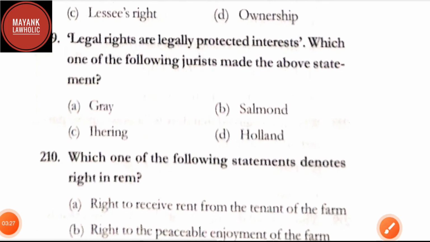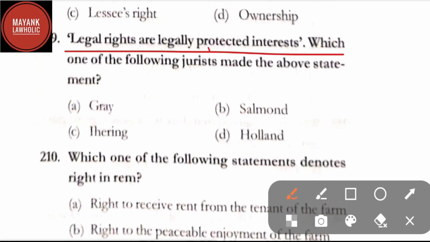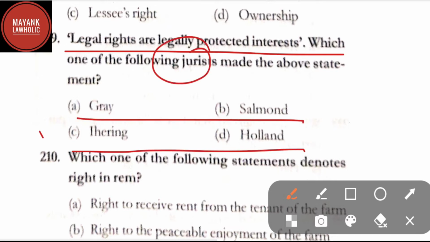Question number 209. Legal rights are legally protected interests. Which one of the following jurists made the above statement? Option A, Gray, option B, Salmond, option C, Ihering, and option D, Holland. Here the correct answer is option C, that is Ihering.